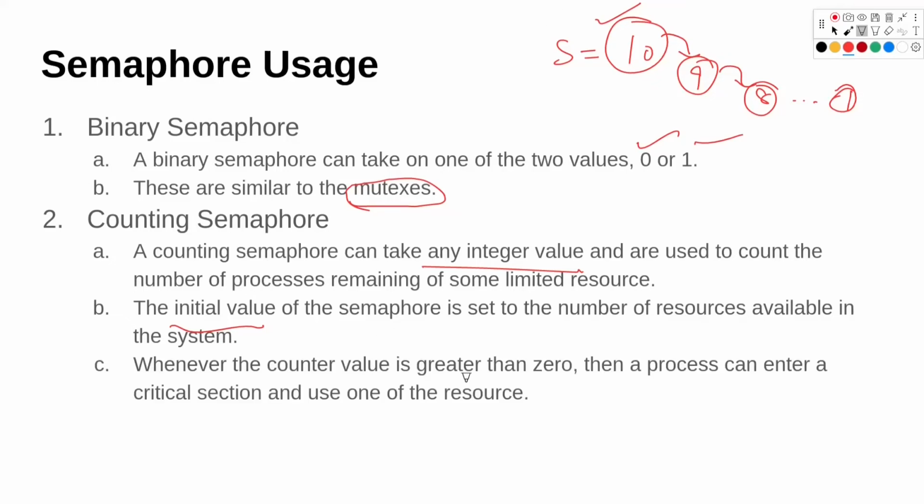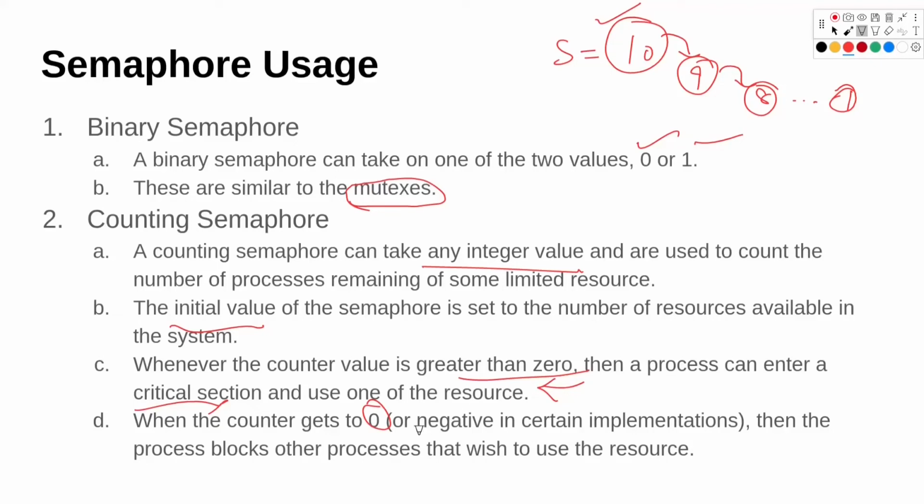Whenever the counter value is greater than 0, the process can enter the critical section, which we saw in the wait function, and can use any of the available resources. When the counter value gets to 0 or negative, the process blocks. That means we don't have enough resources, so the process has to wait to enter the critical section.